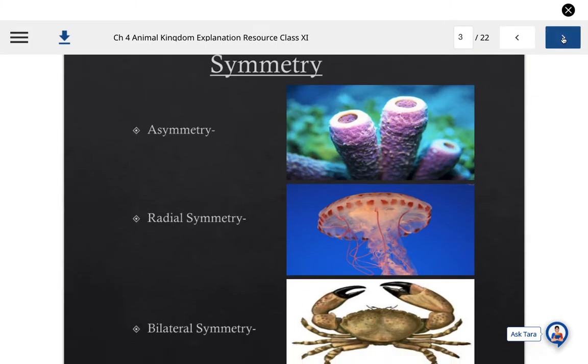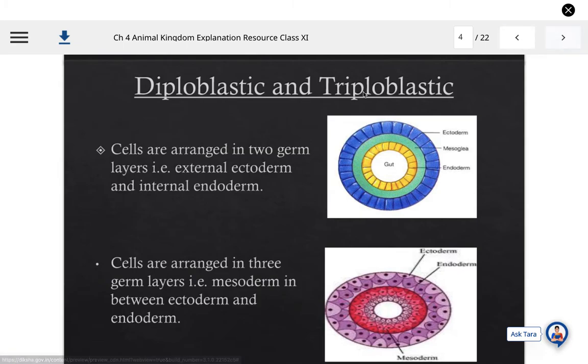Now come to the next slide to revise the diploblastic and triploblastic classification of the animal kingdom. On the basis of germinal layers, animals can be classified as diploblastic and triploblastic. Here you can see a quick recapitulation of the concept.